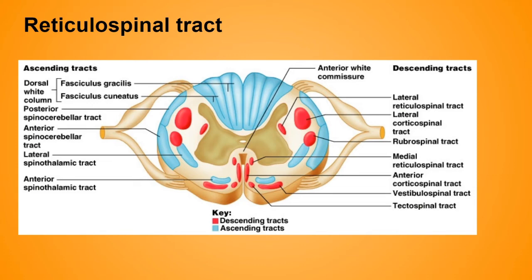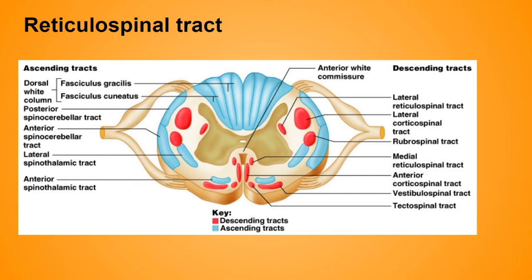Now the hypothalamospinal tract is not mainly included in the descending tracts, but just for information, the hypothalamospinal tract projects from the hypothalamus and descends in the lateral white column on the medial side of the lateral corticospinal tract. This is the lateral corticospinal tract, and on the medial side of this it will be descending, and terminates by synapsing with the lateral horns of, remember, T1 to L2.